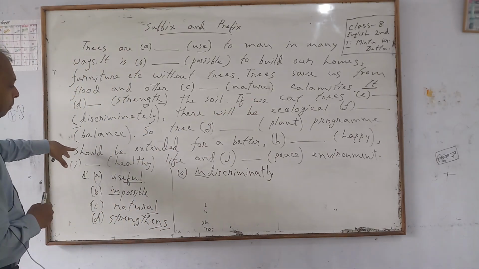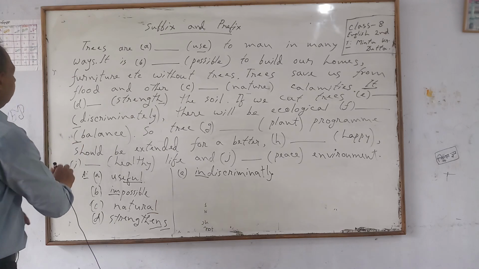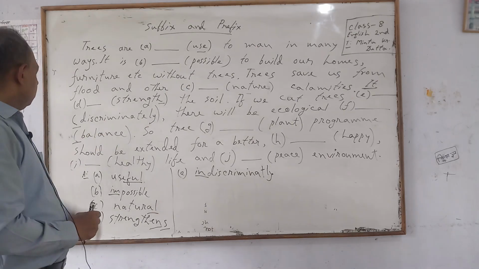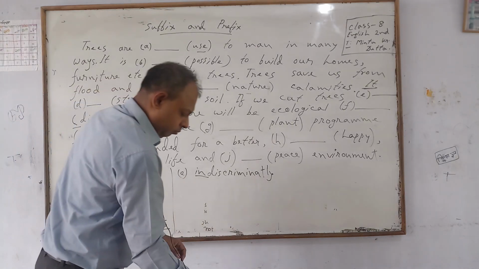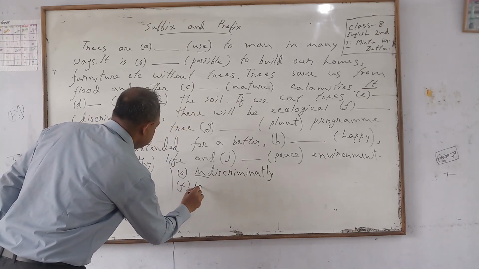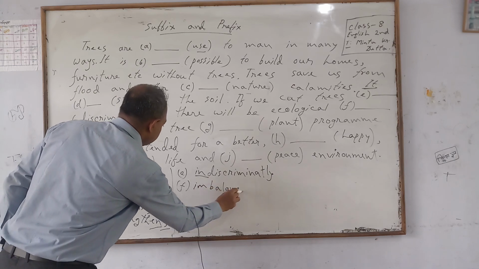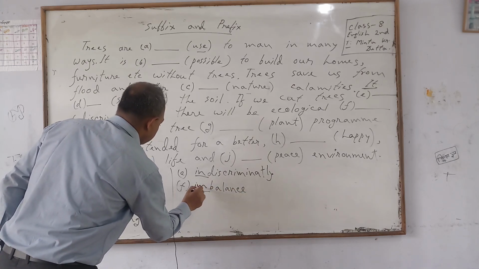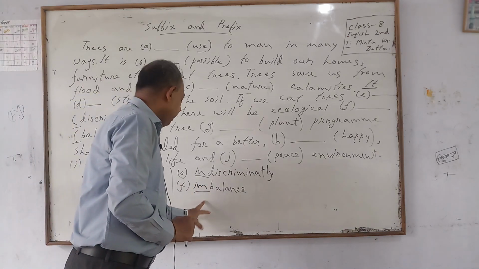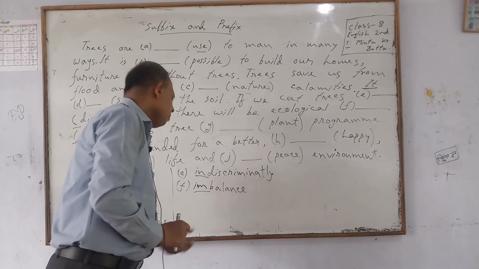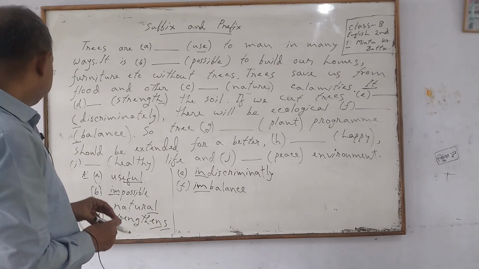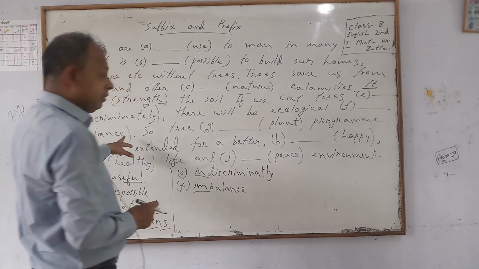Okay. Next, F gap balance. I think there will also be a prefix added to make a meaningful word, that is imbalance. You can add here imbalance. Okay. So, here I have made the meaningful word with the use of the prefix, imbalance. So, the meaning of the line is also clear. There will be ecological imbalance.